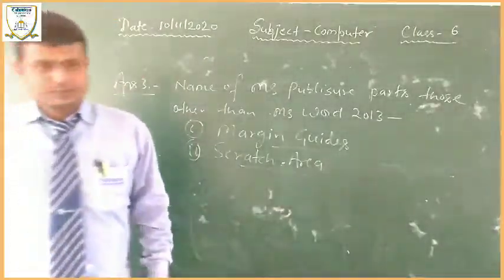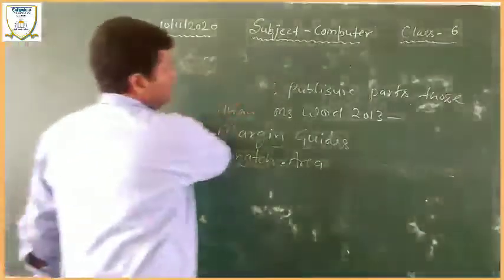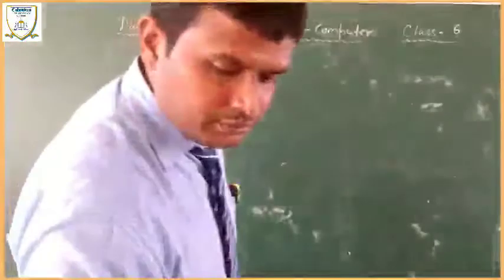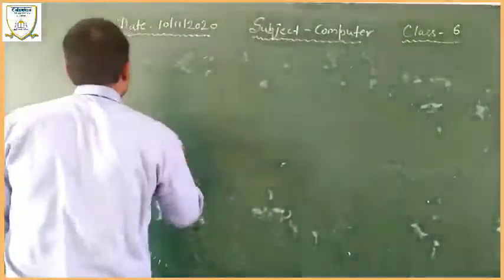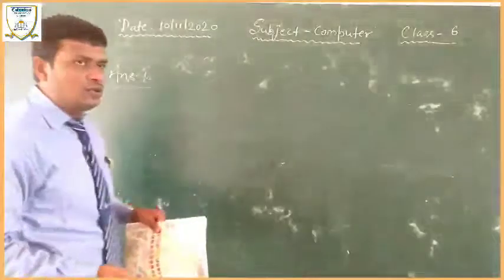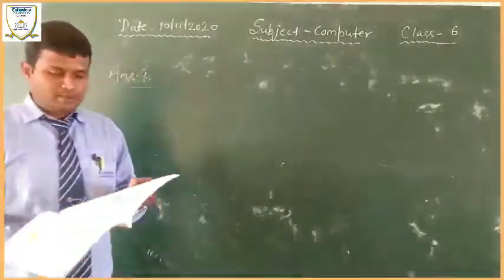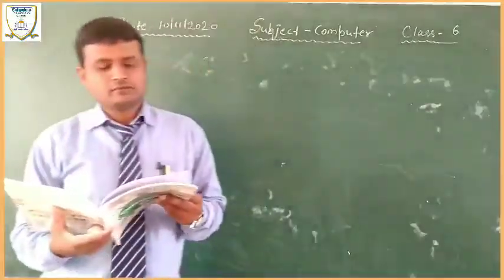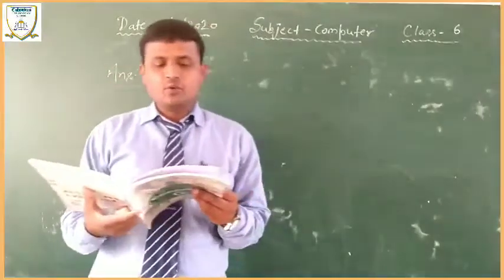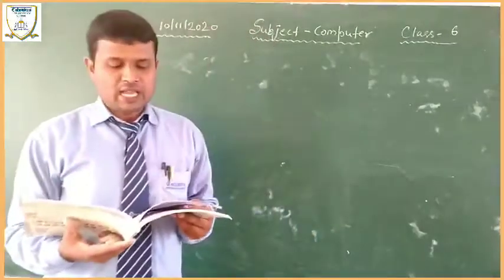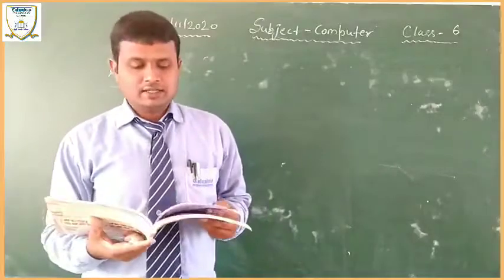Next, answer number 4. Open the question page. It asks: explain what you can do when the text box has too much text.